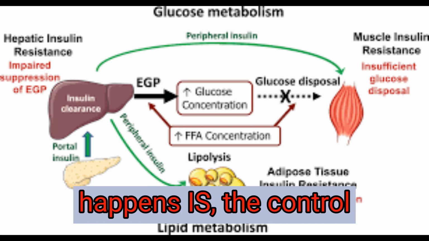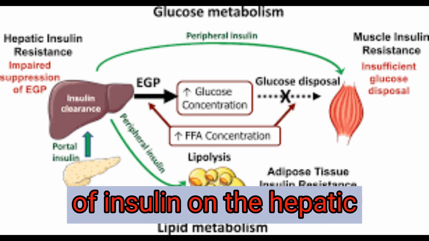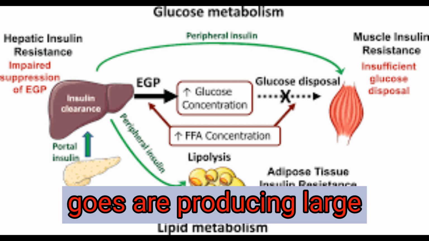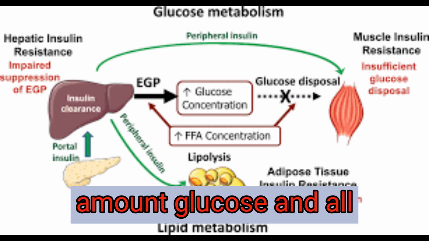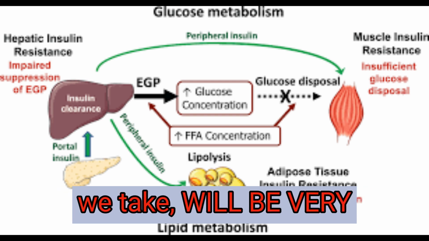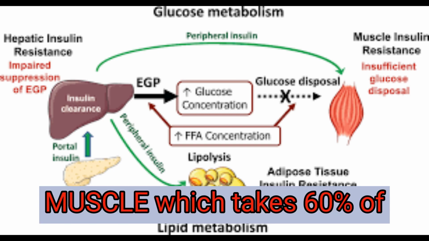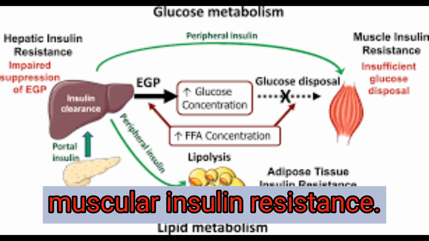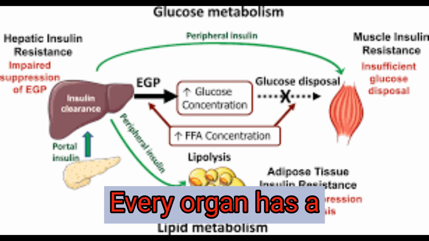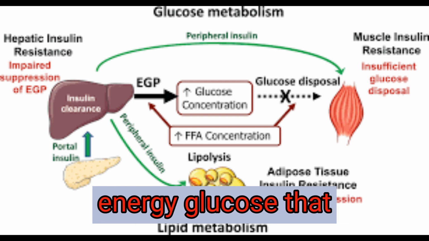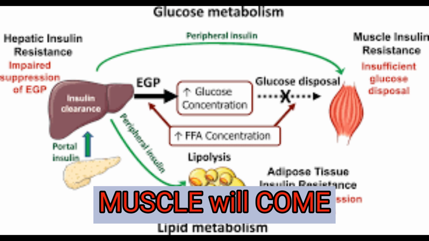In insulin resistance, what happens is the control of insulin on the hepatic glucose production will be absent, and the liver goes on producing a large amount of glucose. And all this glucose, in addition to the diet that we take, will not be taken up by the muscle, which takes 60% of the glucose, because of the muscular insulin resistance. So every organ has insulin resistance. So the gates for the energy glucose that has to enter into the muscle will come down.